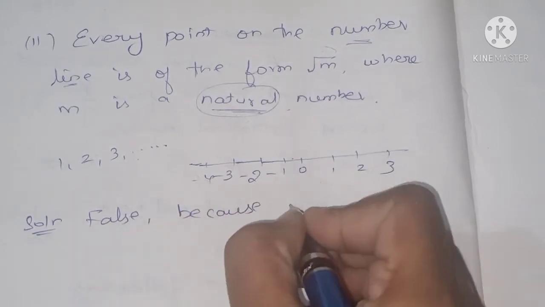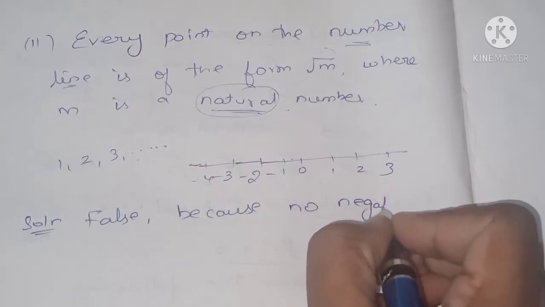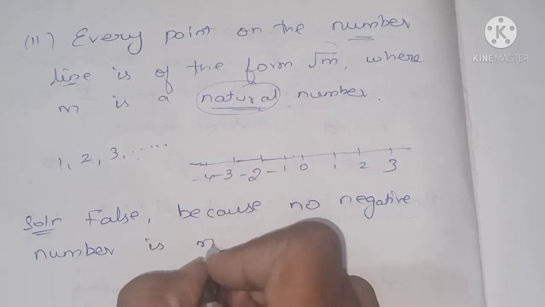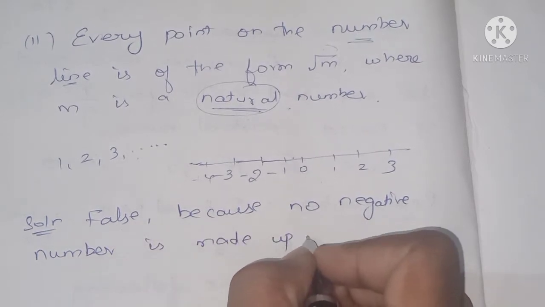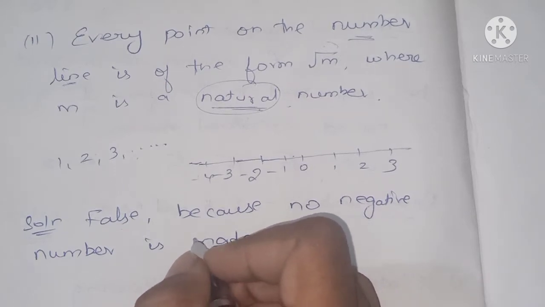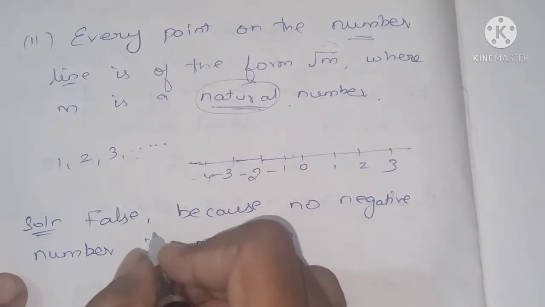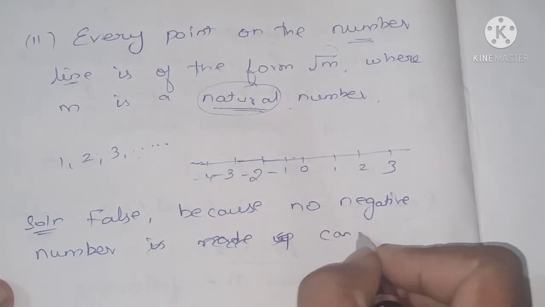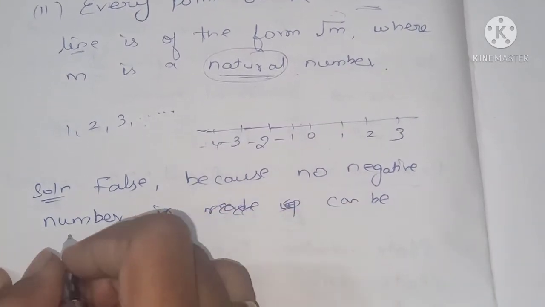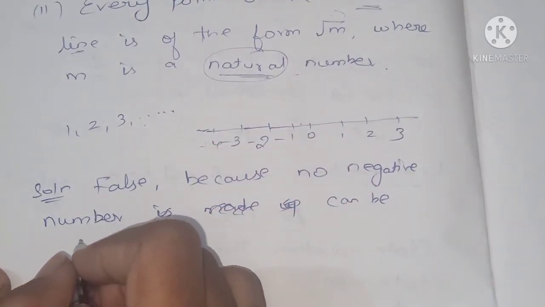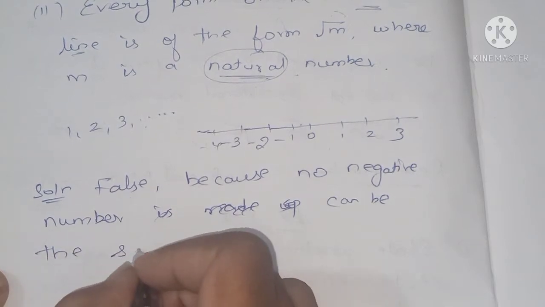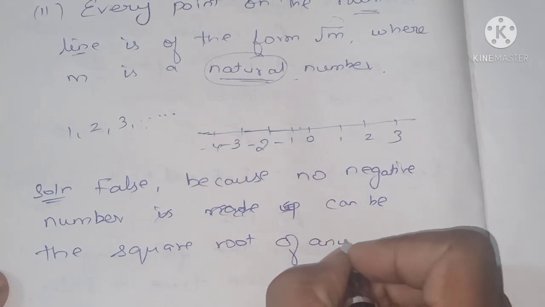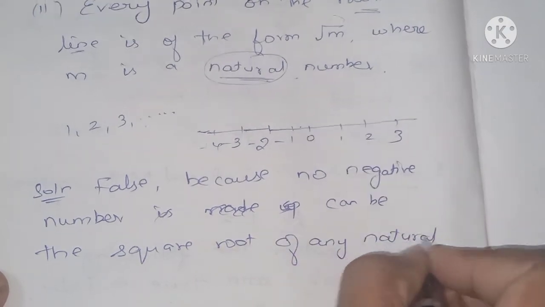Solution: false, because no negative number can be the square root of any natural number.